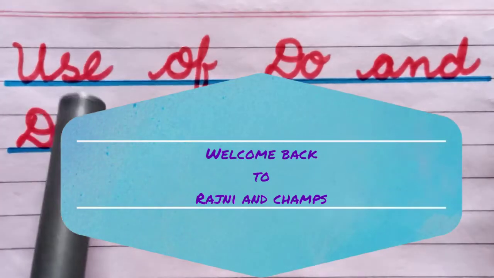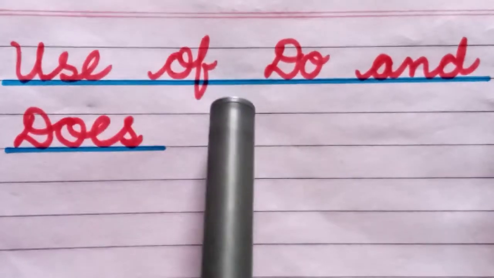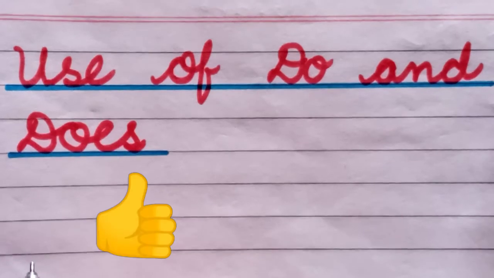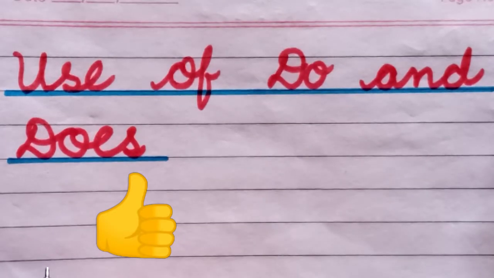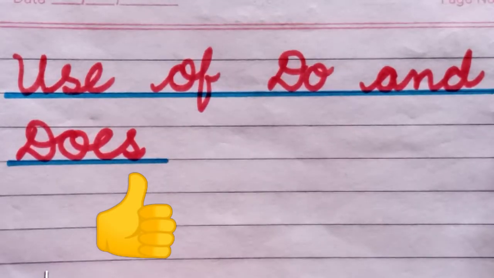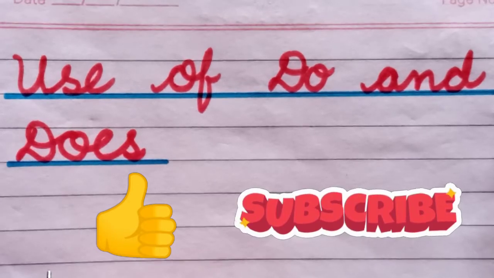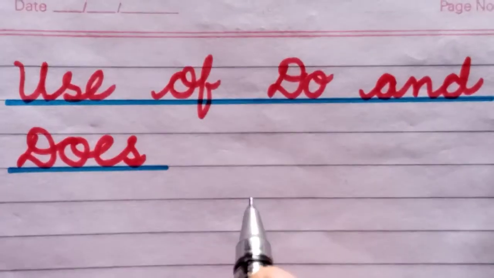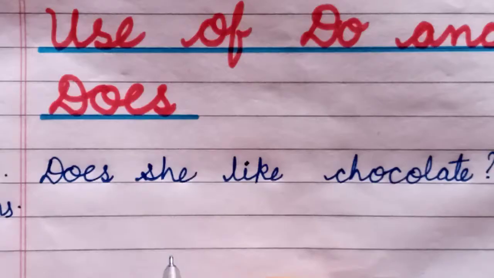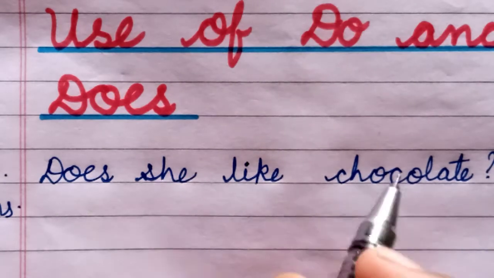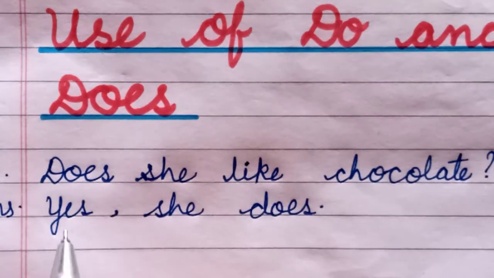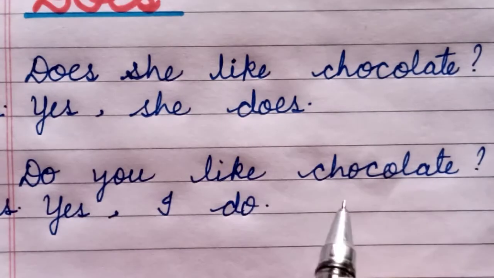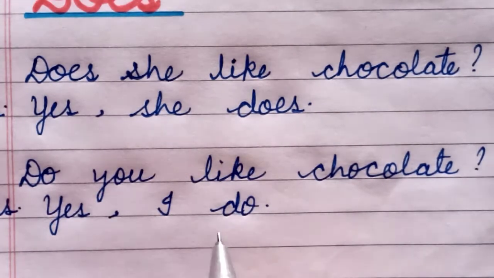So the topic that we have taken today is use of do and does. Do and does are used when we want to ask yes or no questions. We use do and does depending on the subject. Does she like chocolate? Yes, she does. Do you like chocolate? Yes, I do.